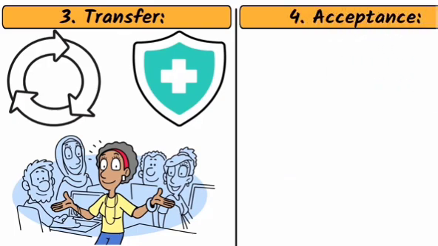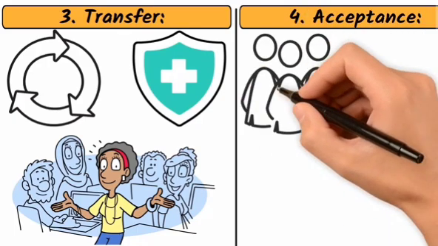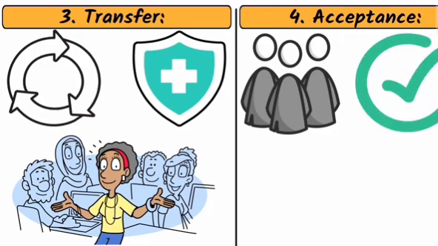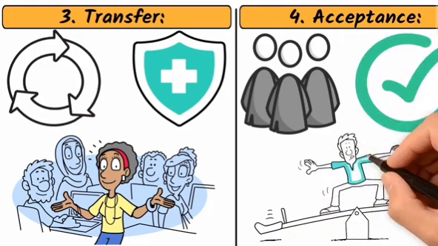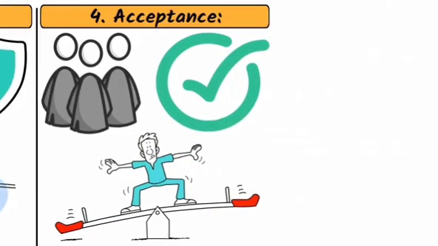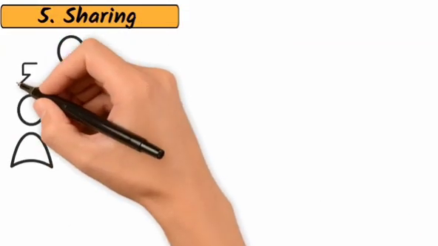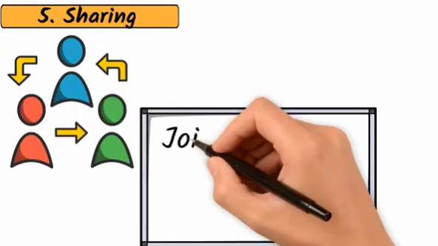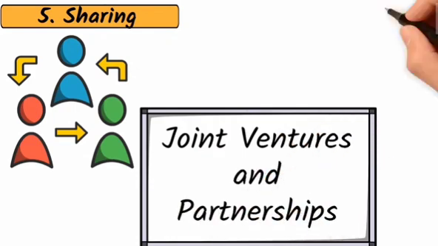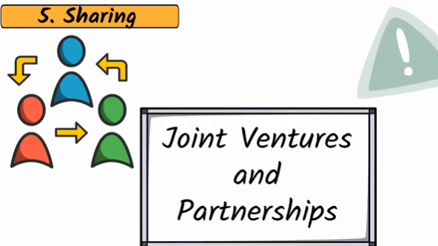4. Acceptance. In some cases, organizations may choose to accept the risk and bear the potential losses. This is often the case when the cost of mitigating the risk is higher than the potential impact. 5. Sharing. This involves distributing the risk among multiple parties. Joint ventures and partnerships are common examples of risk sharing.